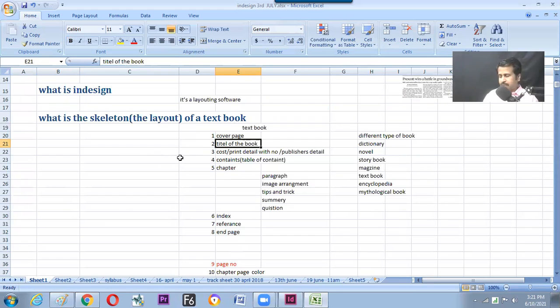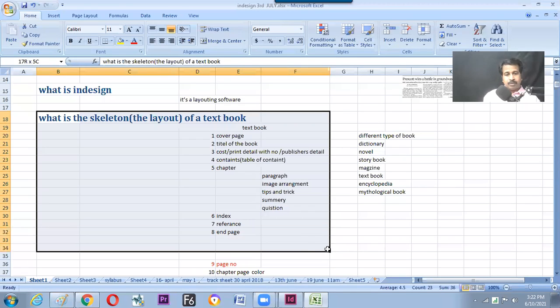Next, after the title is finished, then the press details. I mean, which publisher has done this, what is the costing, and publisher details will be found in one page. So it will be regarding the publisher's details, how many copies have been printed and all. So these are all common factors in every book. Then the major thing that comes here is the table of content. Table of content is a page which is auto-generated, which contains the page number and the chapter name. The goal of speaking all these things is to find the skeleton of a book and get this layout ready.